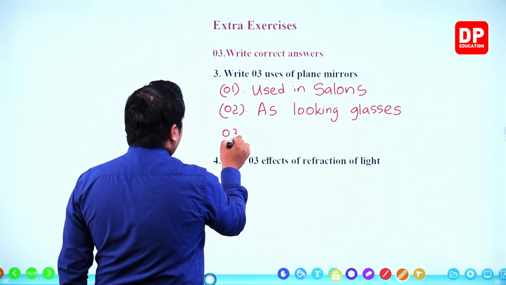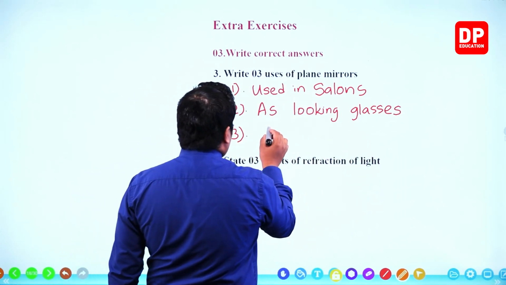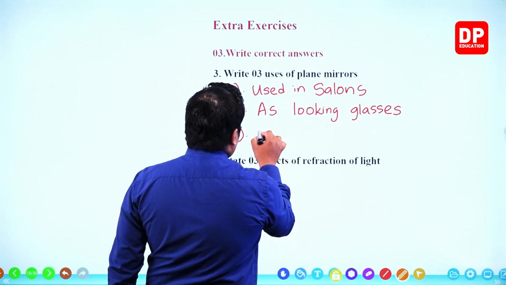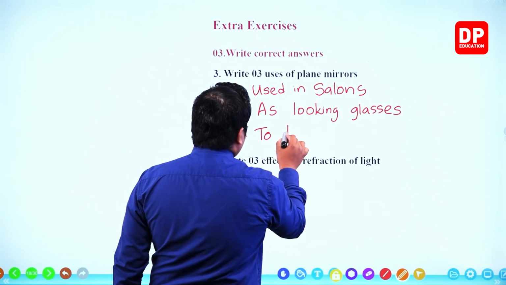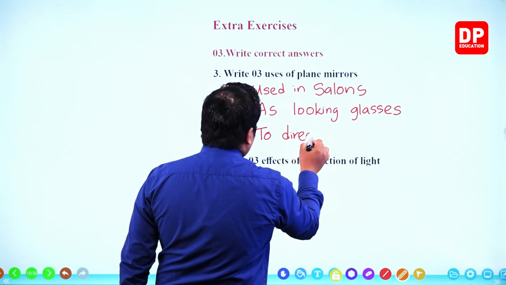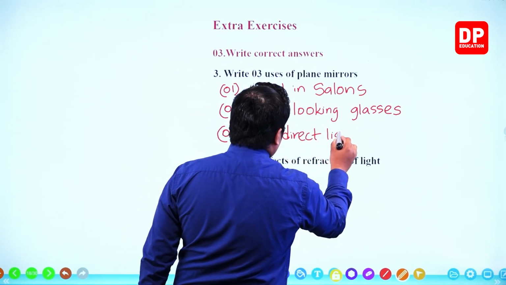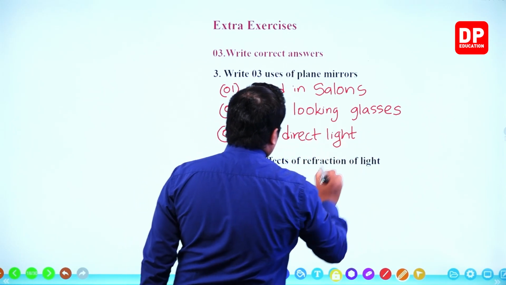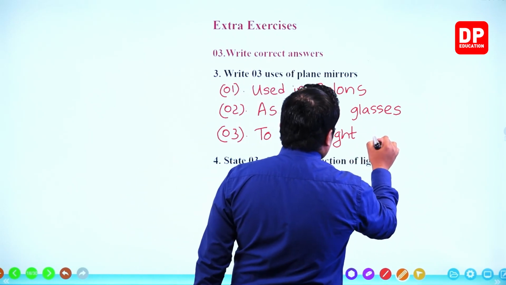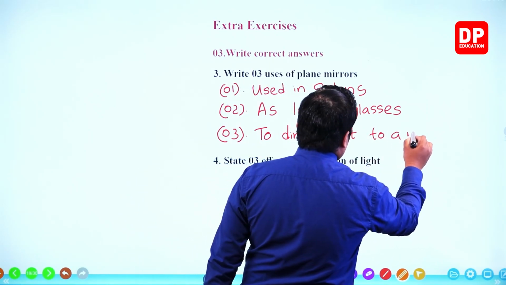Number 3, to direct light to a microscope.